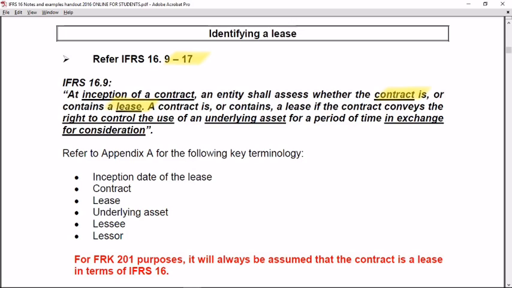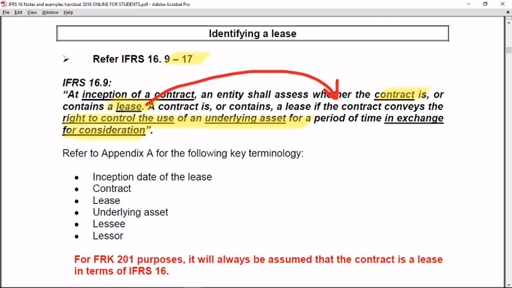Now, when would that contract contain a lease? A contract is or contains a lease if the contract conveys the right to control the use of an underlying asset for a period of time in exchange for specific consideration.